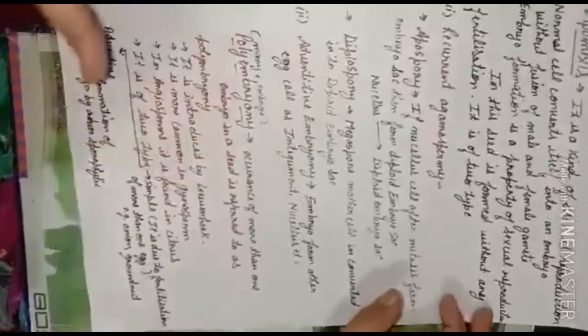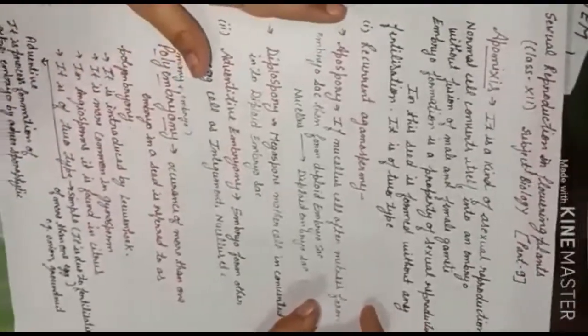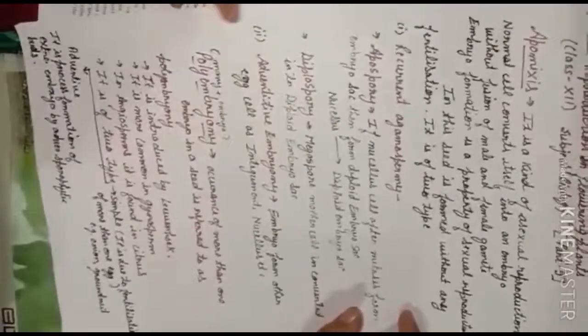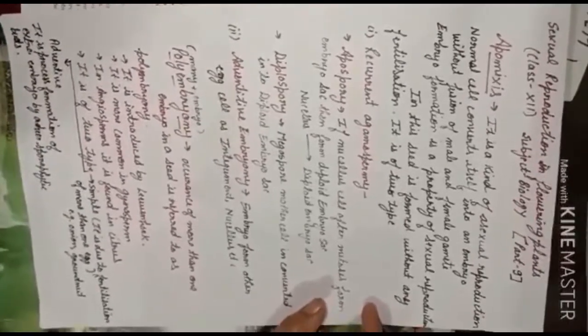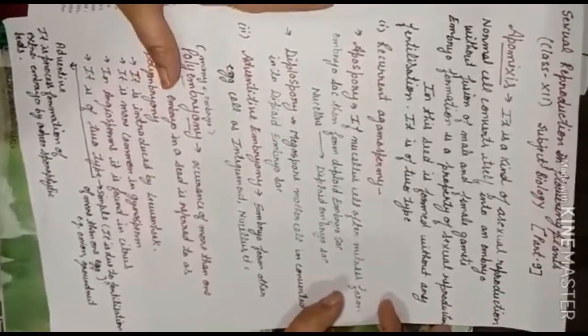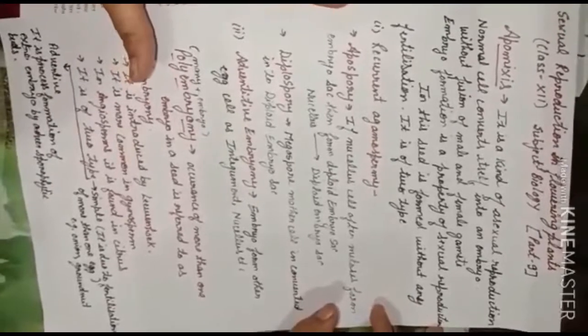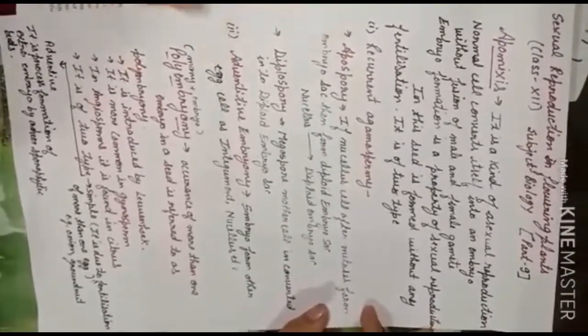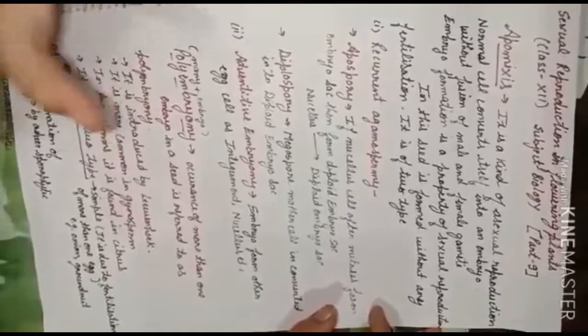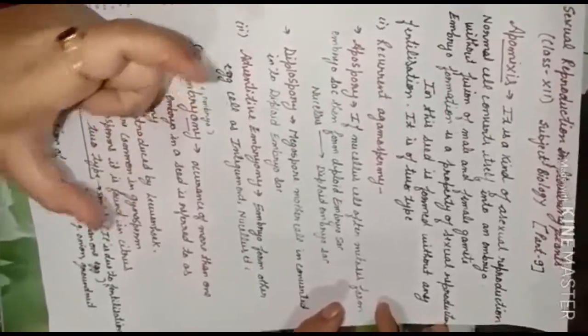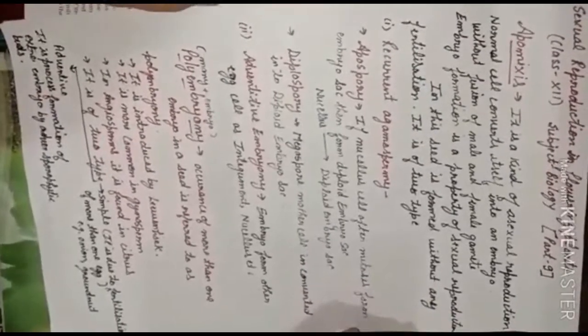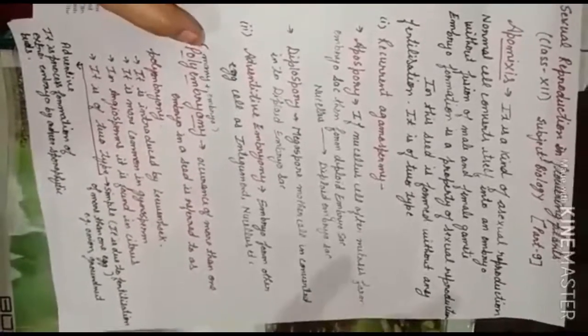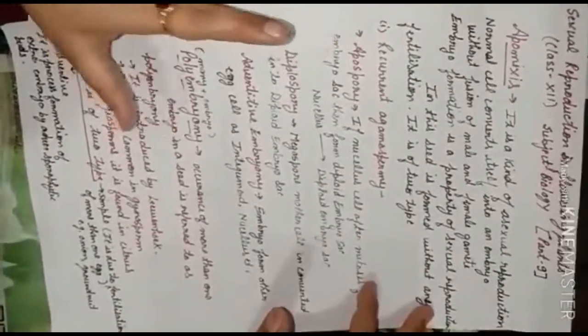We normally have two types of apomixis, recurrent and adventive. The first one is recurrent. We have two types of it, apospory and diplospory. In apospory, the ovule part, that is the nucellus, starts doing mitosis and forms a diploid embryo sac which is used in the formation of the embryo. That is called apospory.